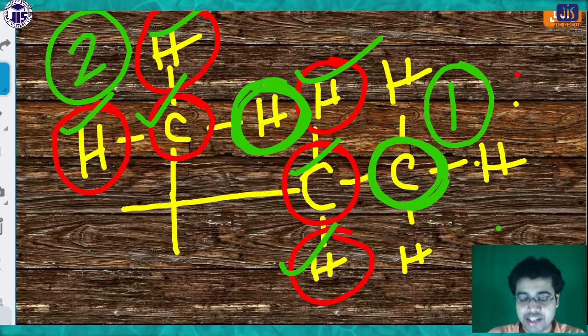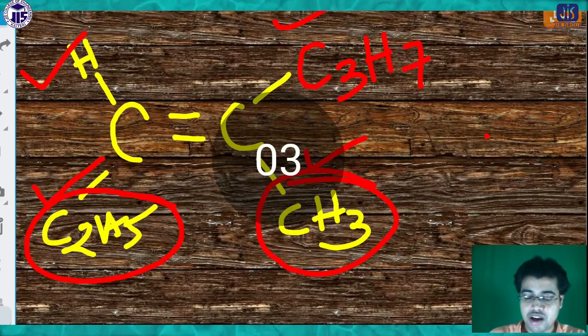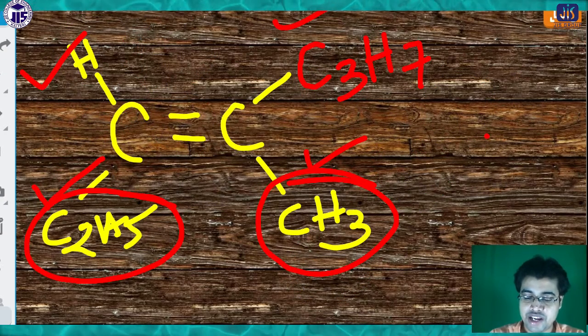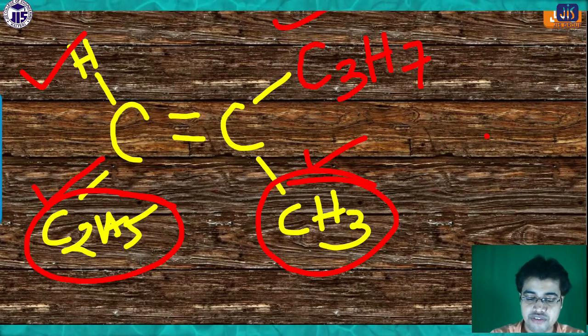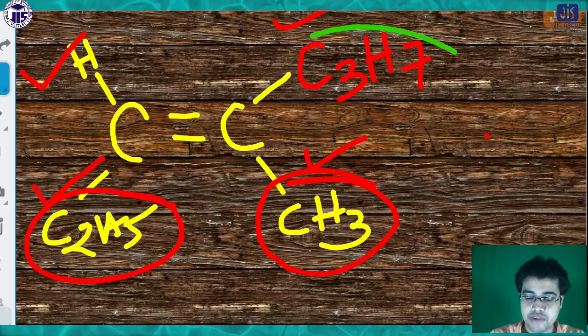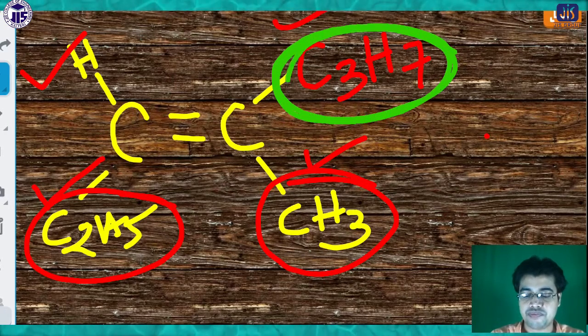Whichever has the higher atomic number will get the priority over the other. So in the same process, if you compare these two, then this C3H7 will get the priority.